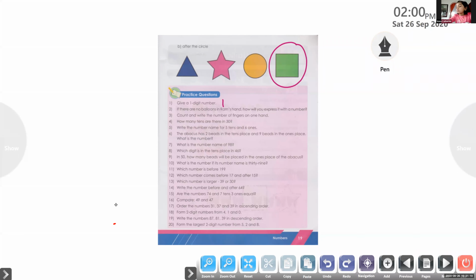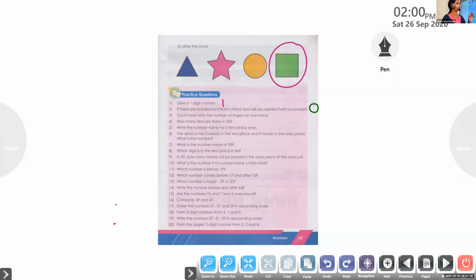With a number. See, Ram has no balloon. So how will we show it with a number? If nothing is here, which number will we write? 0. Very good. So the answer is 0. Please write the answer 0. If nothing is here, we can write the number 0.